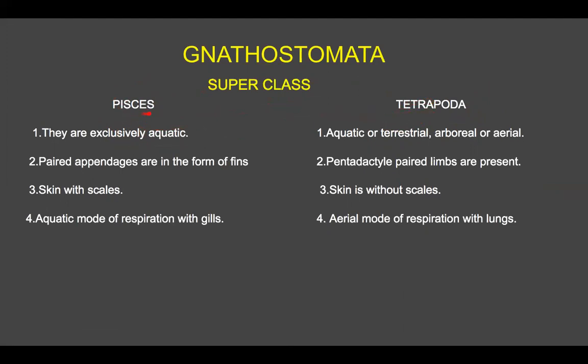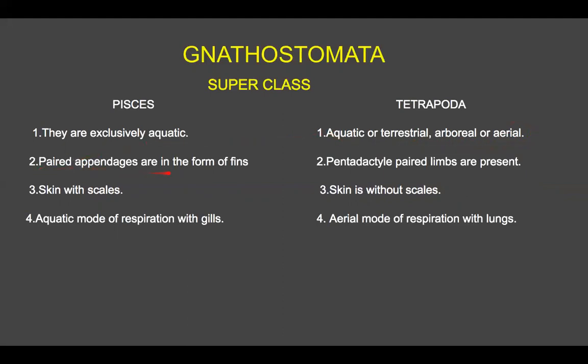So what are the characters? Pisces are exclusively aquatic. Tetrapods may be terrestrial, arboreal, or aerial, meaning they may live on trees and they may live in air like birds.